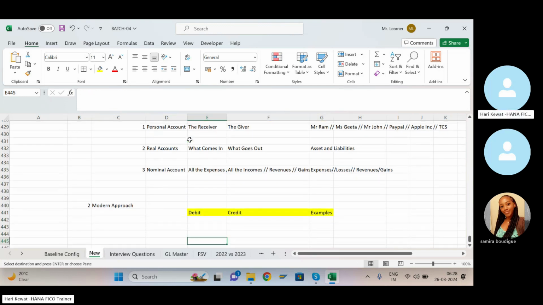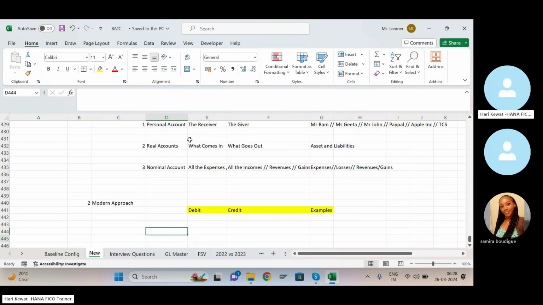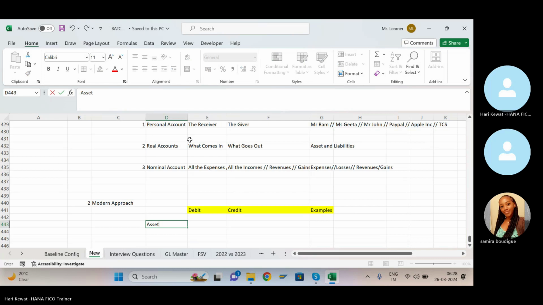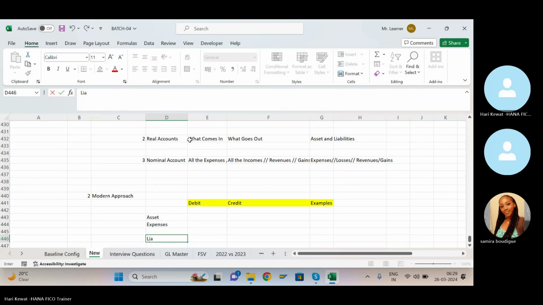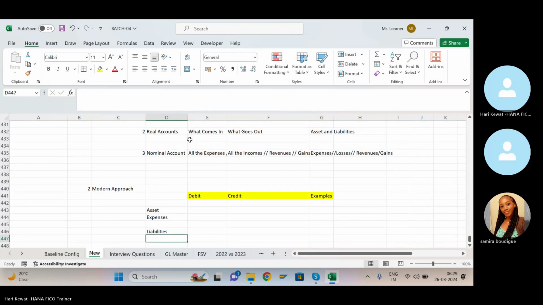In the modern approach, what they are doing is telling: asset, expenses. Liabilities, capital. Liabilities is also capital only, and revenue.